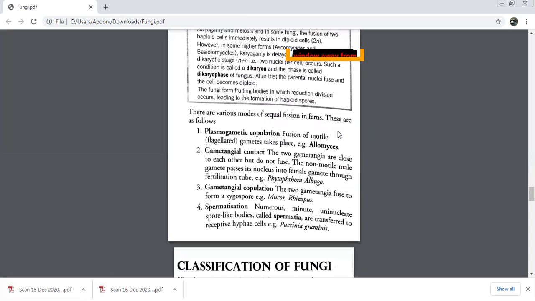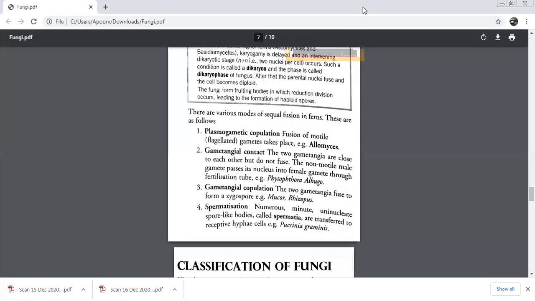In plasmogametic copulation, there is a fusion of motile gametes, whereas in gametangial copulation, there's a fusion of gametangia. Please remember the difference between gametes and gametangia. So this is the main difference that we have in this. Very good. And the last one is spermatization.